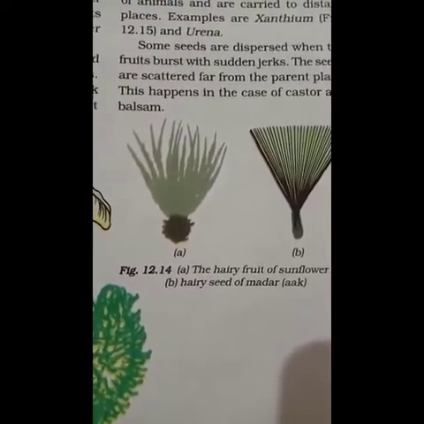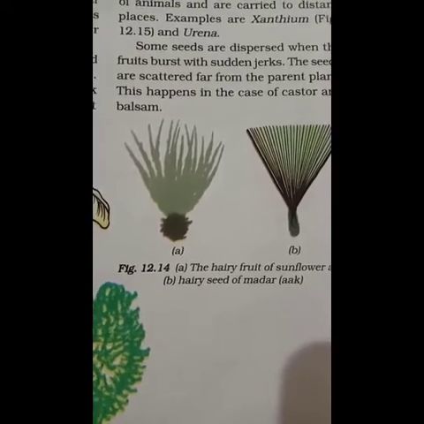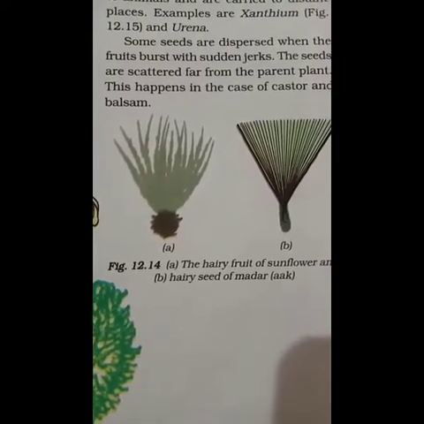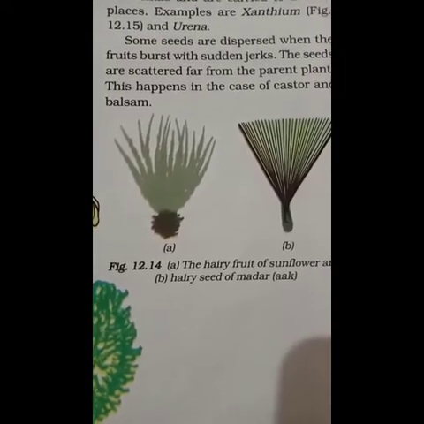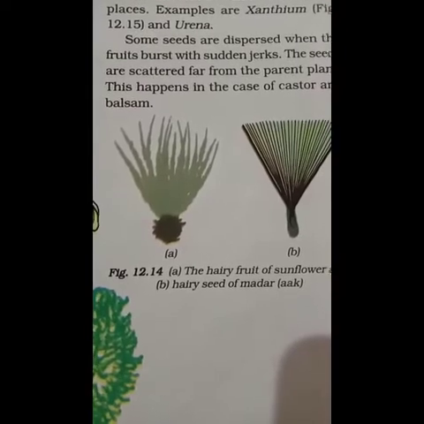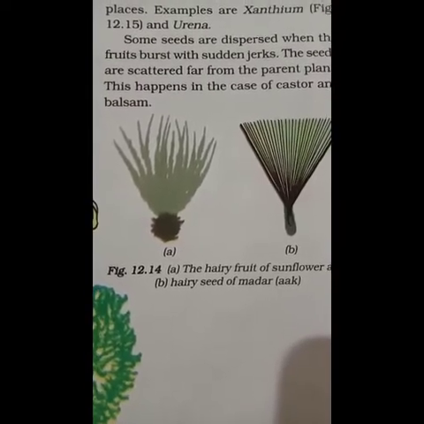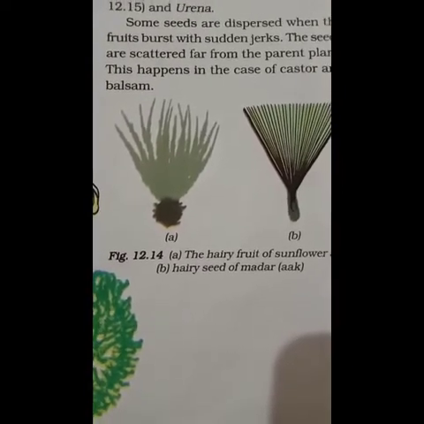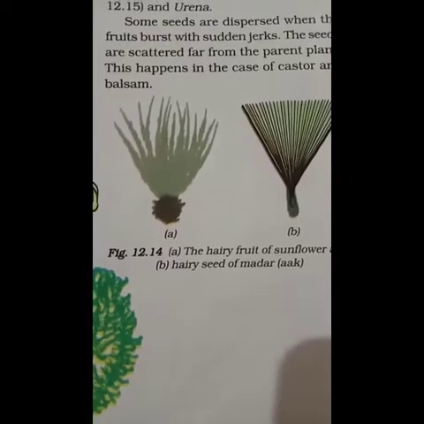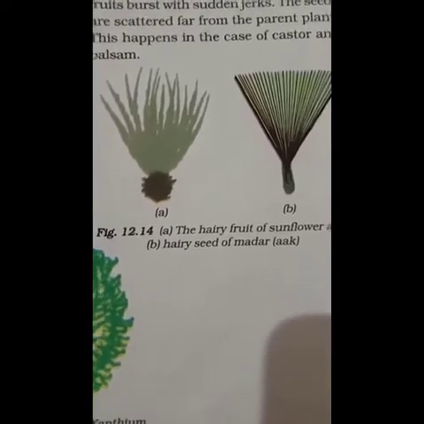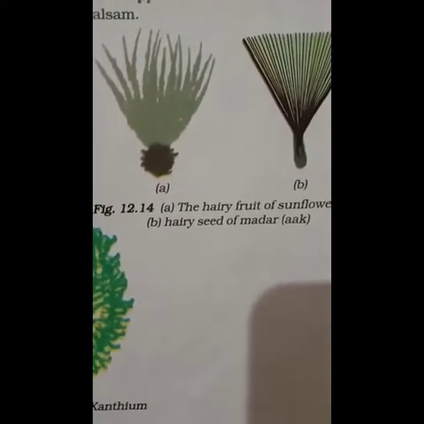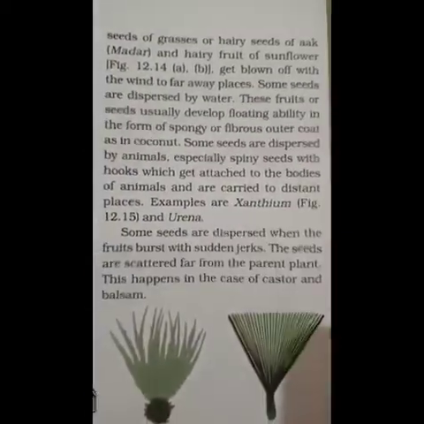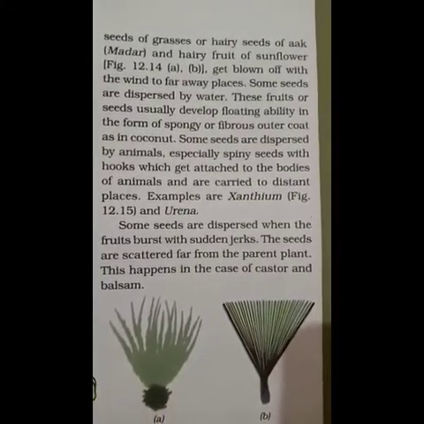Some seeds are dispersed by water, and these fruits or seeds usually develop floating ability in the form of a spongy or fibrous outer coat, for example in the coconut. Some seeds are dispersed by animals, especially spiny seeds with hooks, which get attached to the bodies of animals and are carried to distant places. For example, xanthium. You should remember that, like xanthium and urena.